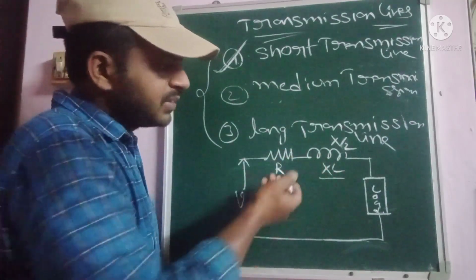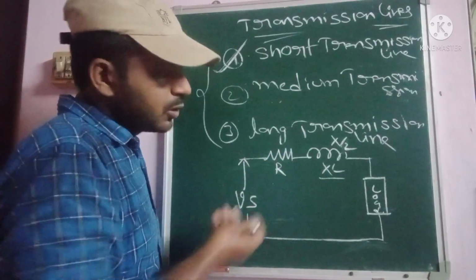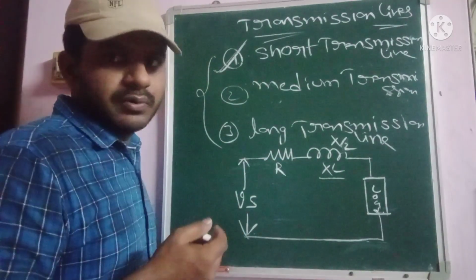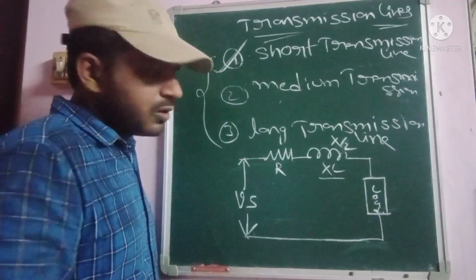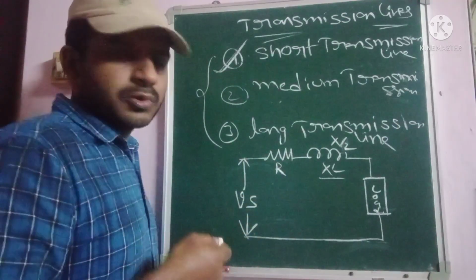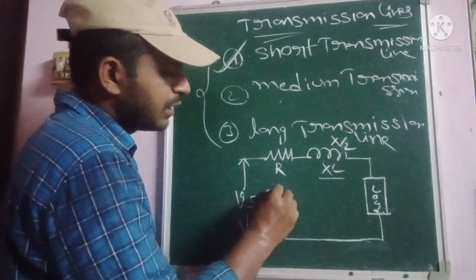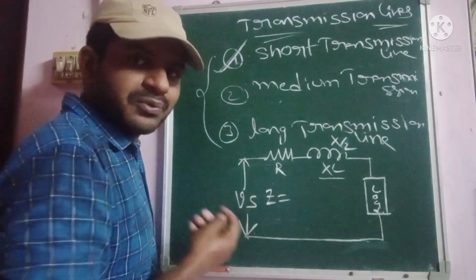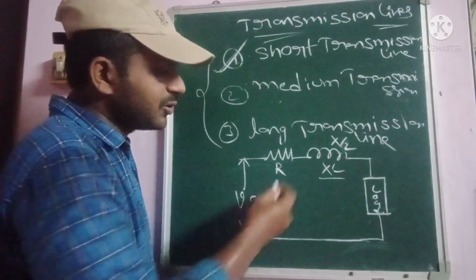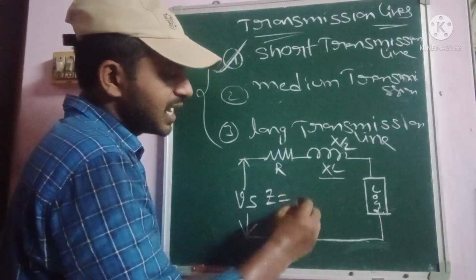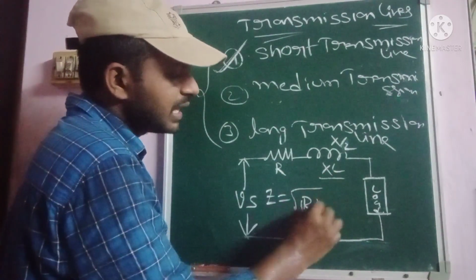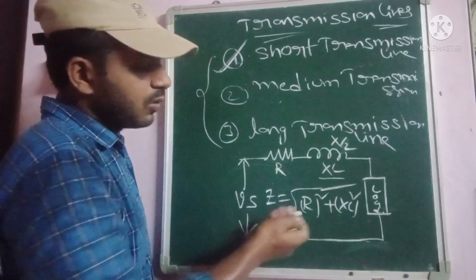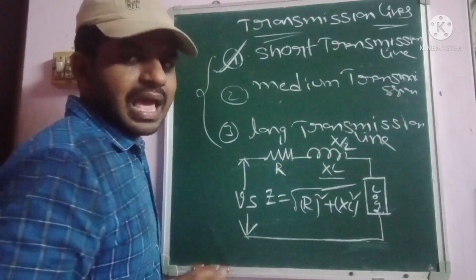Okay, from this, different parameters we can calculate, including the impedance of this short transmission line. The impedance is given as Z. How can we calculate it? Z is equal to root over R square plus XL whole square.